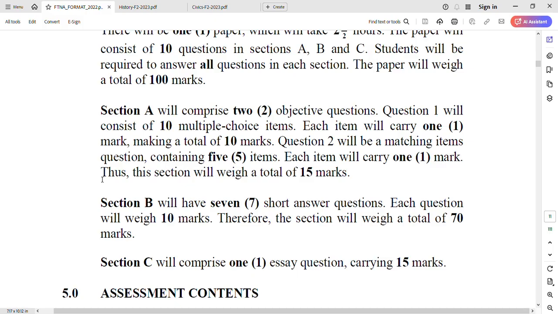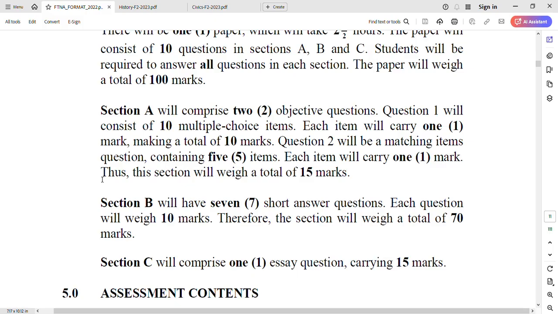Then we are going to section B. They said section B will have 7 short answer questions. 7 short answer questions. Each question will weigh 10 marks. Therefore, the section will weigh a total of 70 marks. So you can see here, section B is the important section, it has a good stake of the marks, 70 marks. And one question has 10 marks. And remember, they said short answer questions.